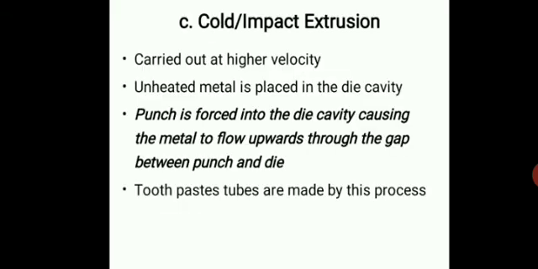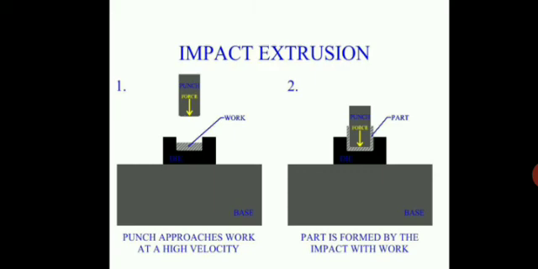And the next category is cold extrusion, which is also known as impact extrusion. Cold extrusion means, as we discussed, the temperature is below recrystallization temperature. If you look at the figure, the punch is forced into the die cavity in which work is placed, causing the metal to flow upward through the gap between punch and die.